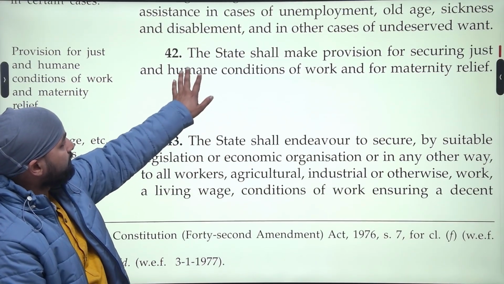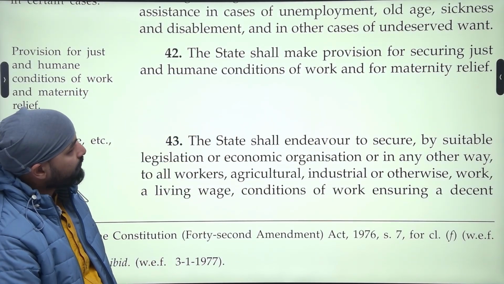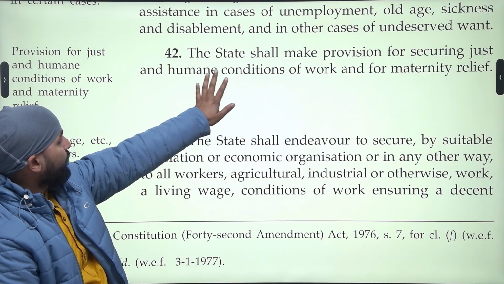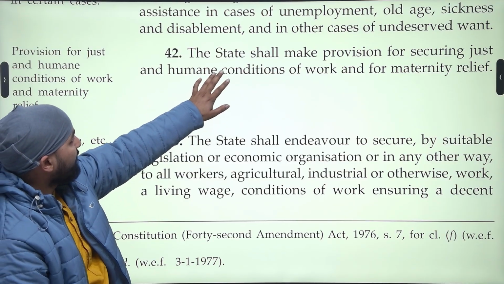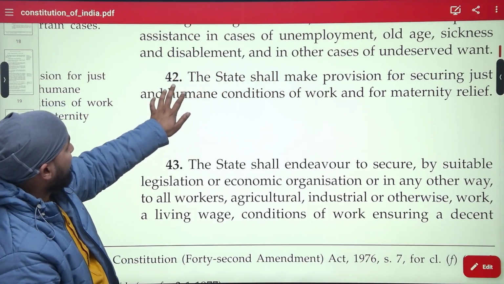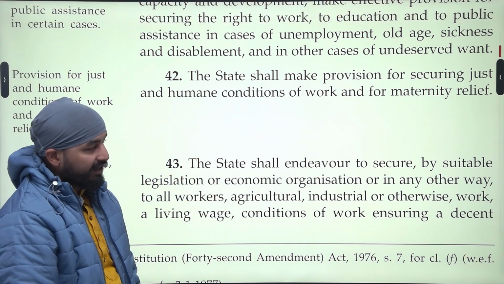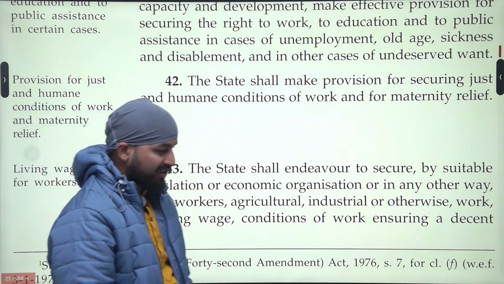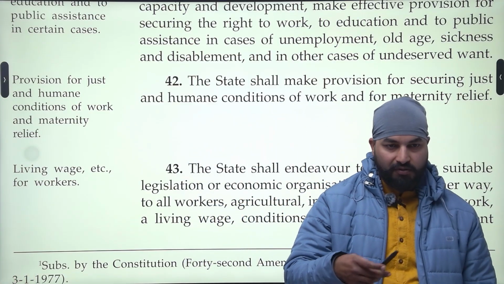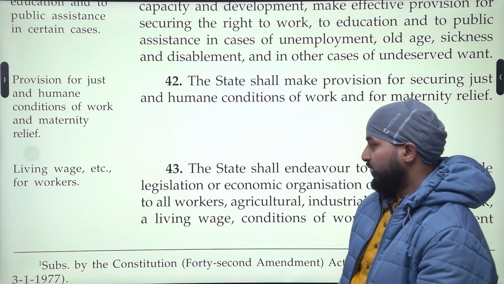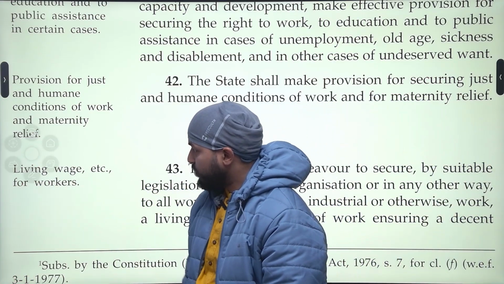Provision for securing just and humane conditions. Humane means a life with safety and dignity. Humane means not just animal existence. We have discussed this a lot of times in Article 21, that living is not just animal existence, it is a life with dignity.